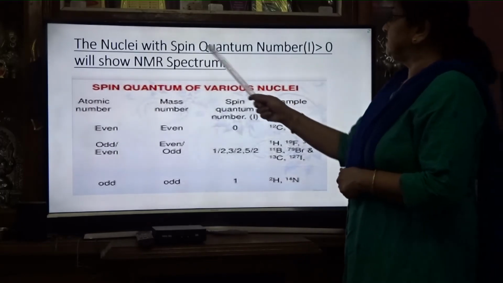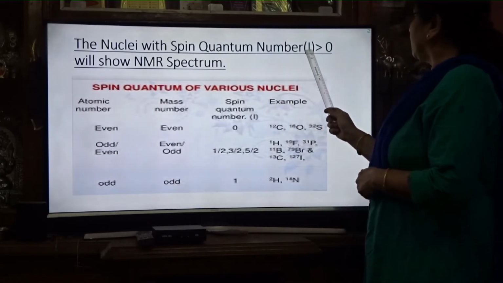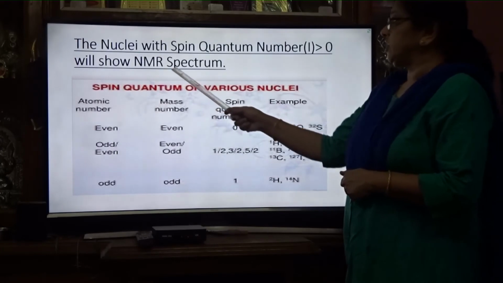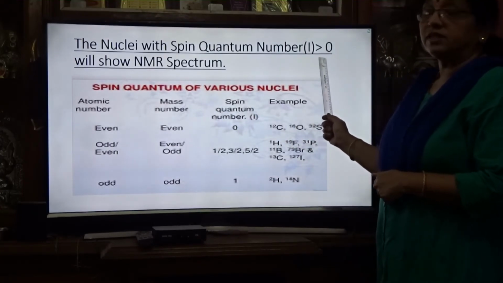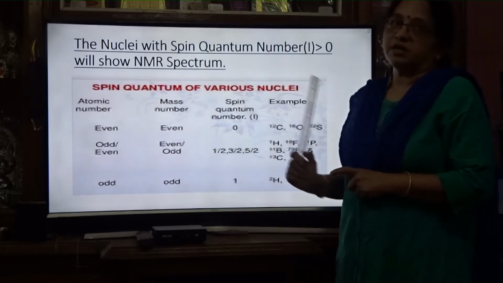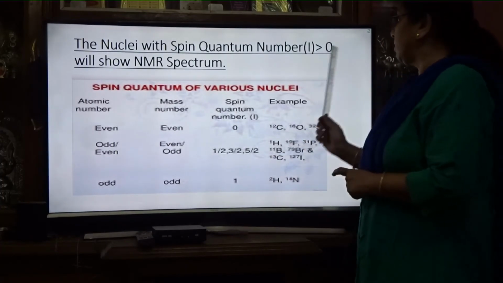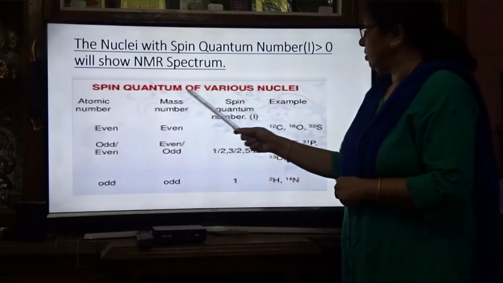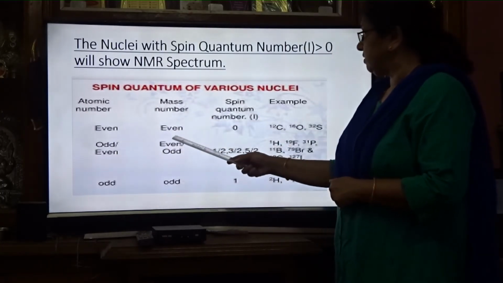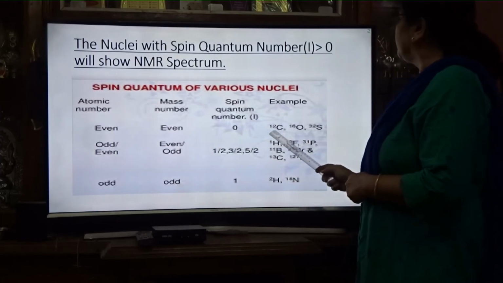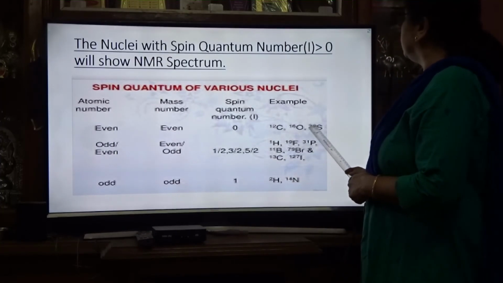Nuclei with spin quantum number I greater than 0 will show an NMR spectrum. If the spin quantum number value is greater than 0, then only will you get the NMR spectrum. Here is the spin quantum number of various nuclei. If the atomic number is even and the mass number is even, the spin quantum number is 0; examples are carbon, oxygen, sulfur.